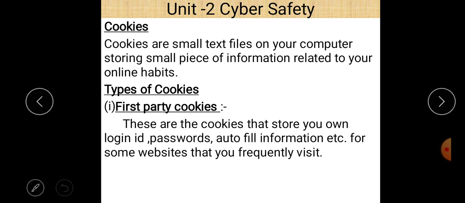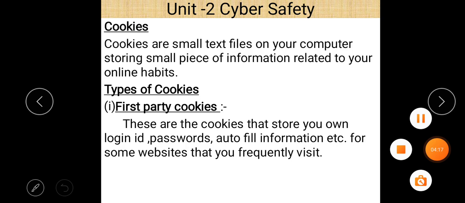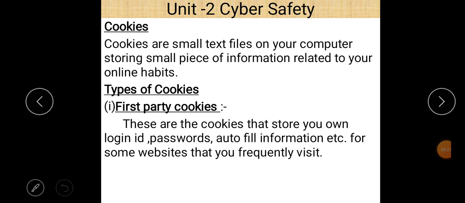Then the next topic is cookies. What are cookies? Cookies are small text files on a computer storing a small piece of information related to your online habits. So cookies are, first of all, small text files that store a small piece of information. Whatever you search when you go online, that information is stored in cookies.